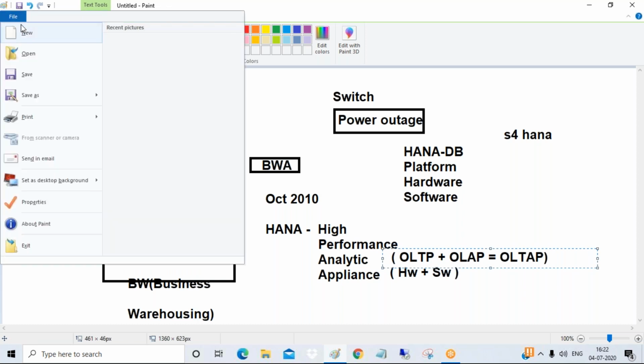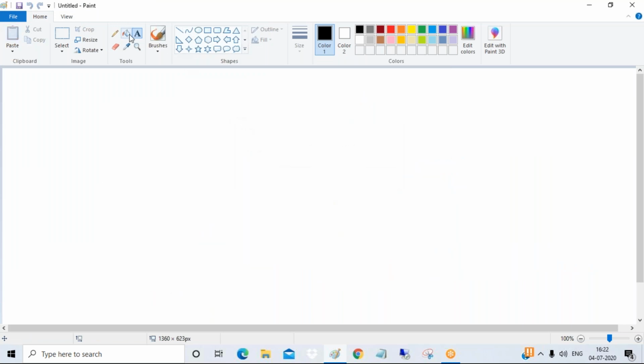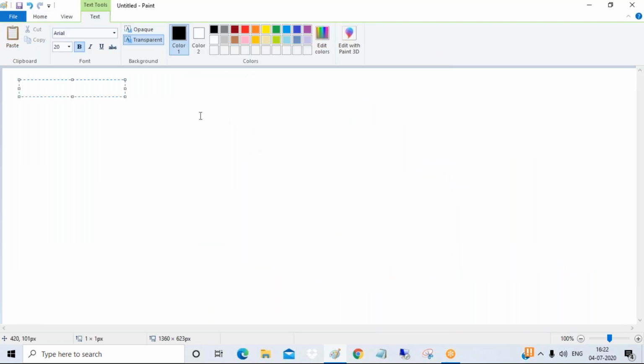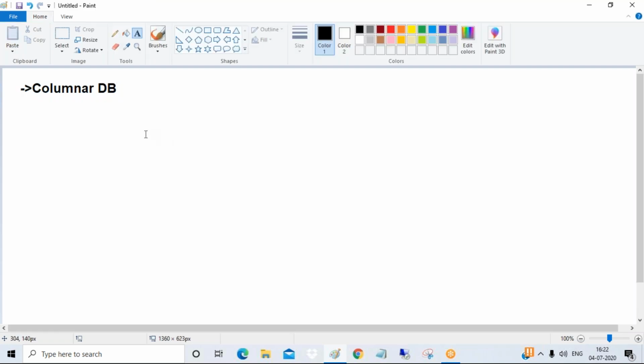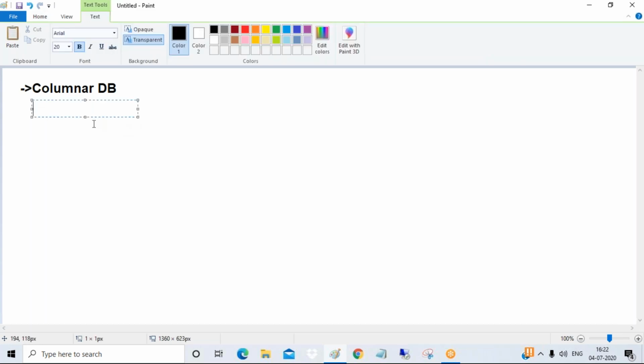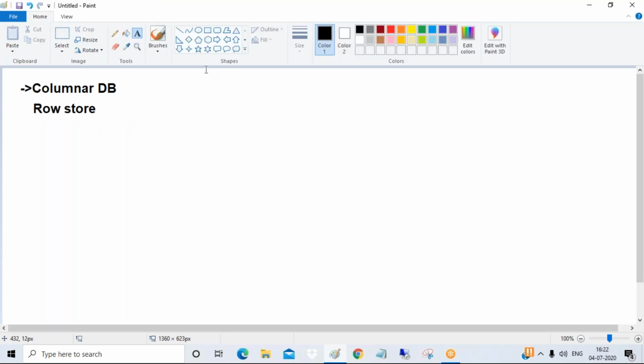Fine. So let us try to understand the next very important point, which is the columnar database. Before explaining the columnar approach, because it is a very important topic of the entire HANA, guys, we need to understand the difference between row store and column store. Let us try to understand.